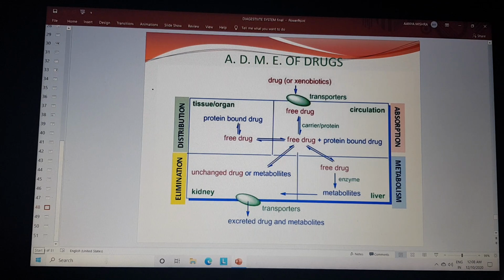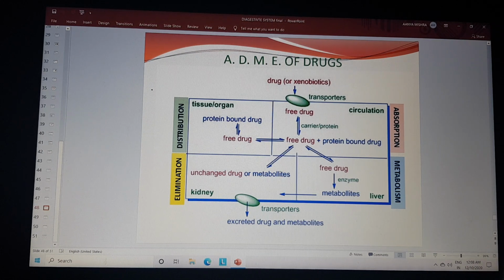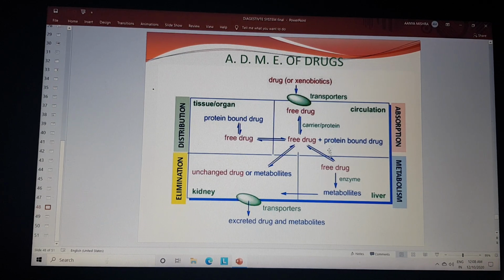That is the ADME of drugs, representing how absorption, distribution, and metabolism of drugs take place. This diagram represents absorption in the free drug form. The free drug binds with plasma proteins, and absorption and distribution take place in different parts, followed by excretion through the kidneys, the liver, the circulatory system, and tissue organs. This represents the ADME of any drug, and we can understand it.